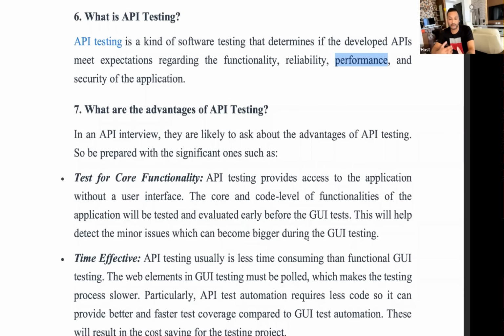And obviously we have to think about the cost point of view also. If you're ignoring the API testing, and you're ignoring those bugs, definitely they will be caught during the GUI testing. Then it will be more expensive to fix those issues, because now you have to fix at the UI level, then again fix at the API level, and it will be so late that you're finding the issues. You should have found these issues at a very early stage when the APIs are getting designed. That's why please focus more and more on the API testing.